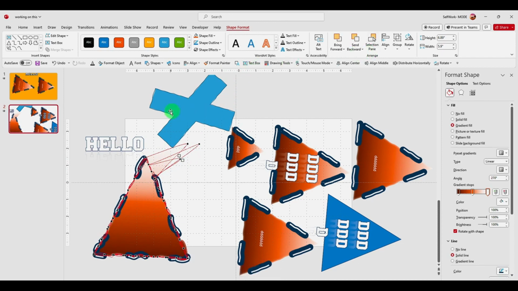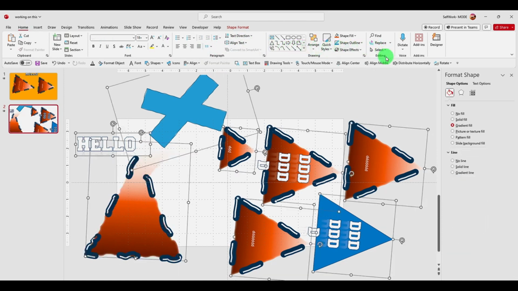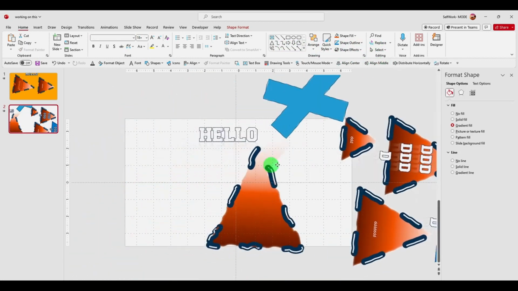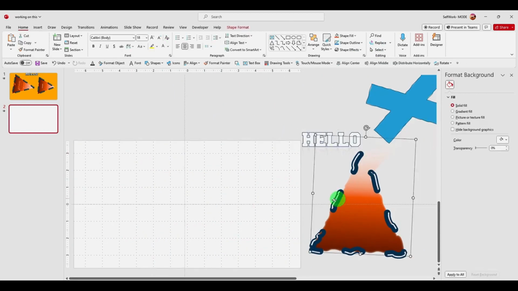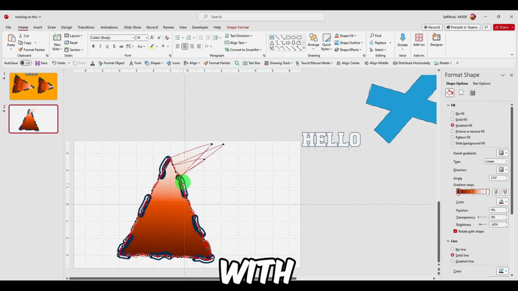You can create nice designs with edit points.